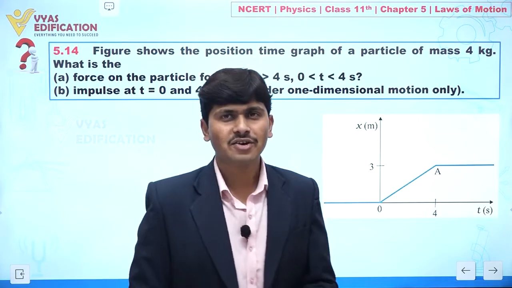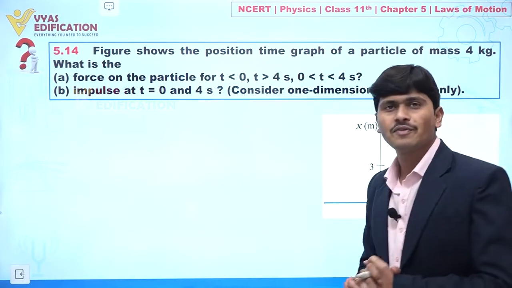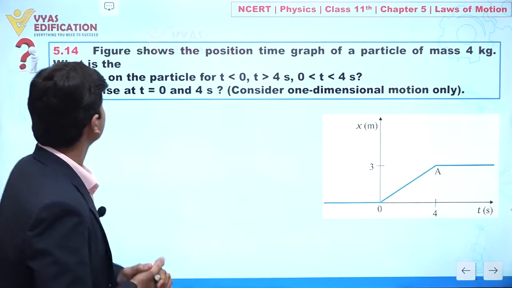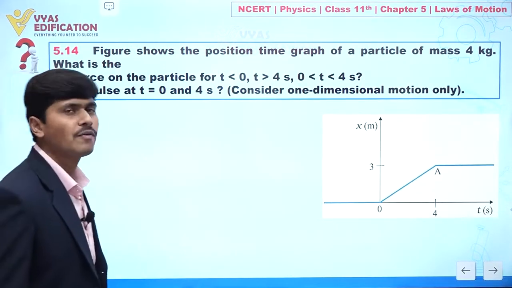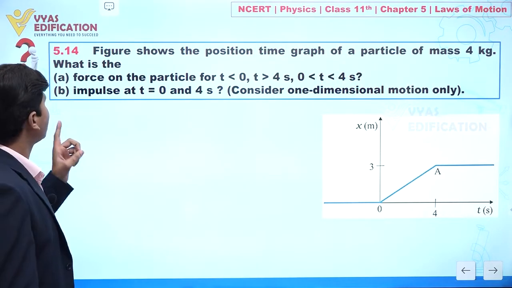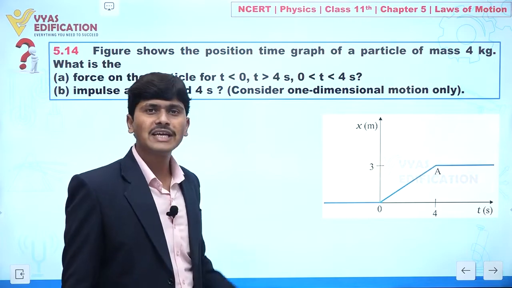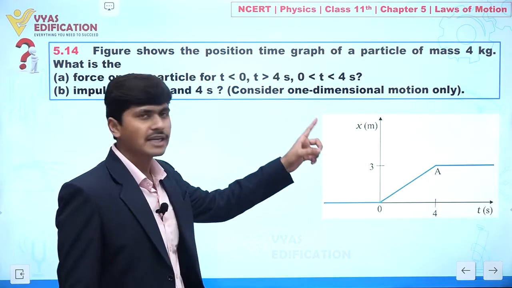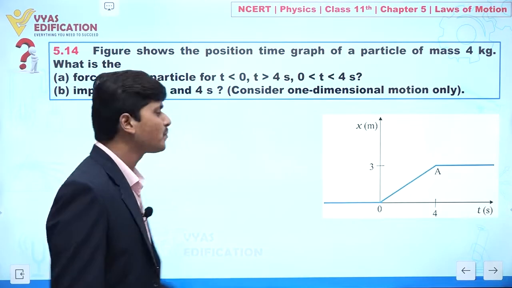Now dear student, we are going to discuss question number 5.14, and in this question it is given to you. The figure shows the position-time graph of a particle of mass 4 kilogram. What is the net force on the particle for t less than 0 and t greater than 4 second, and for t from 0 to 4 second? Now listen carefully.